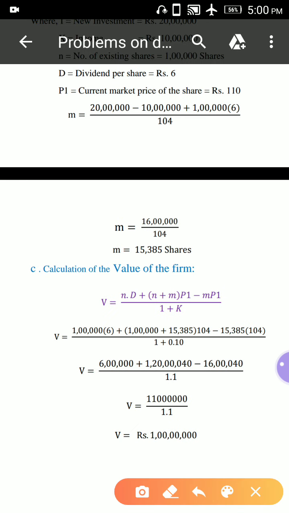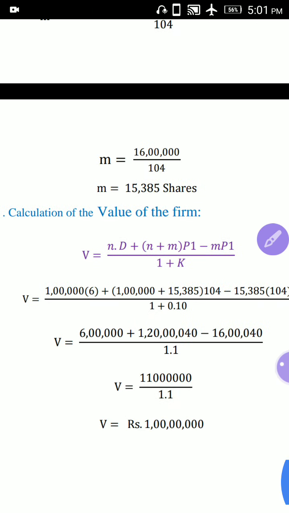Here M is equal to, see here 20 lakhs minus 10 lakhs, that is equal to 10 lakhs, plus 1 lakh into 6, 6 lakhs. So 6 lakhs plus 10 lakhs is equal to 16 lakhs divided by 104, that is equal to 15,385 shares. So number of new shares to be issued is 15,385 shares.